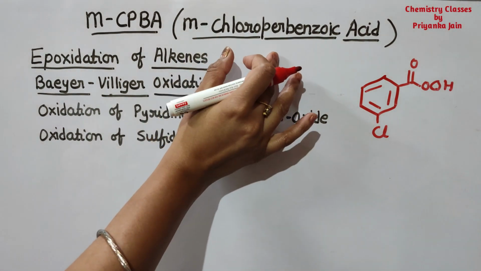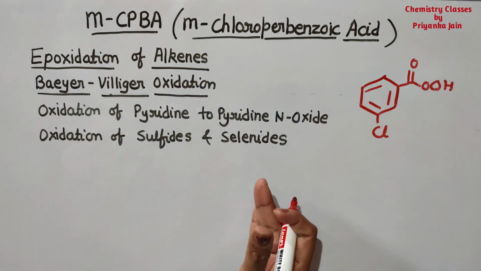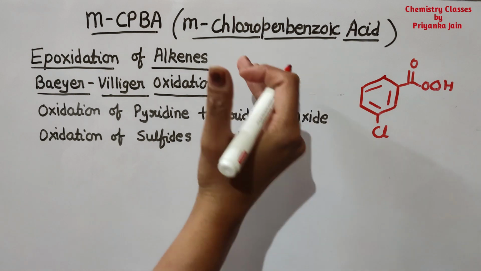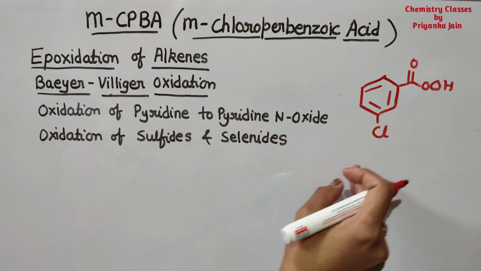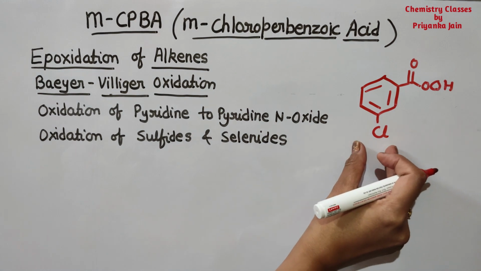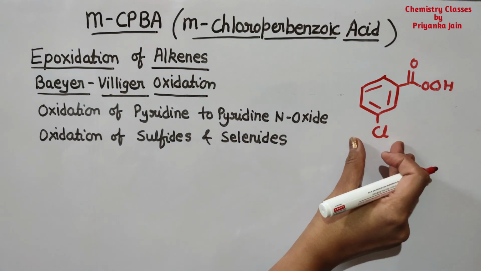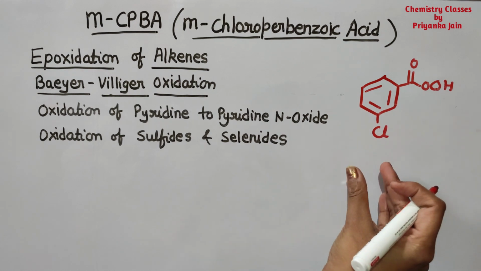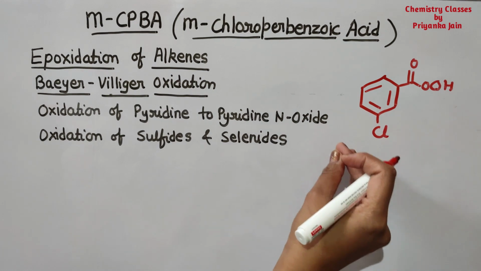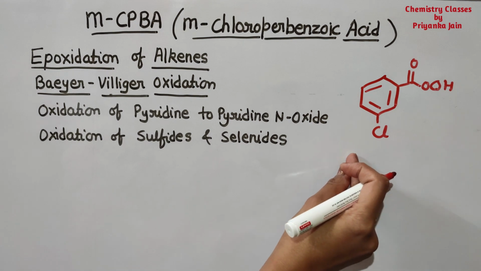So basically we know that the per acids are used as the oxidizing agent, right? And perbenzoic acid is also used as the oxidizing agent. But if there is chlorine present at the meta position, it means an electron withdrawing group is present at the meta position. So it will make it a very strong and very important oxidizing agent.